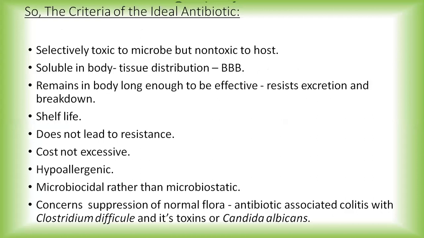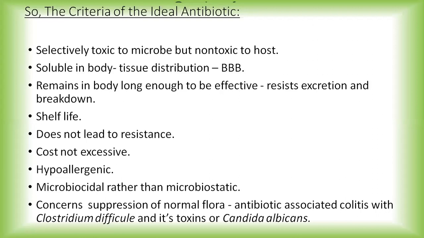So the criteria. Whenever an ideal antibiotic has to be selected, there are certain criteria for its selection. The antibiotic should be selectively toxic to the microbe, but non-toxic to the host. It should kill the microbe, which is harmful, but be non-toxic to the host.